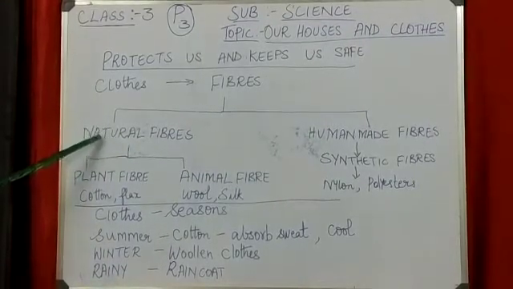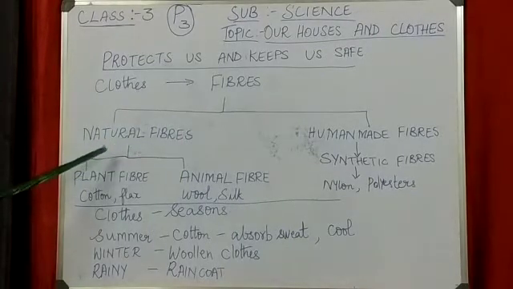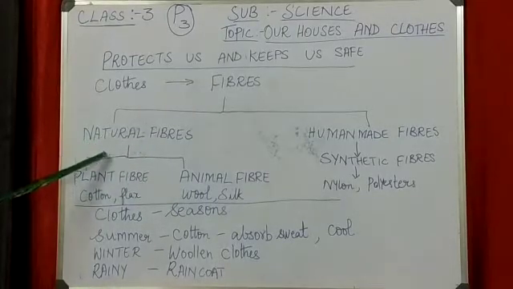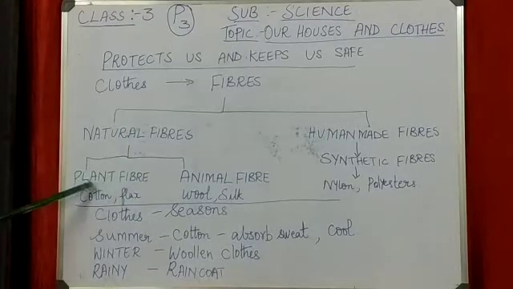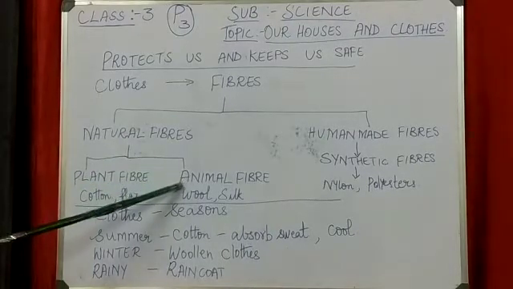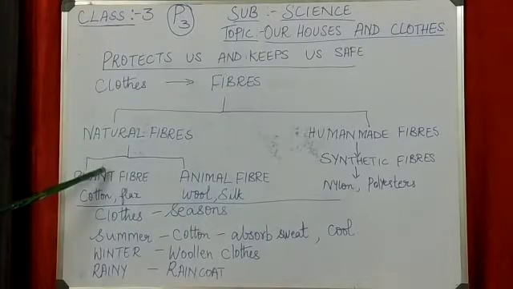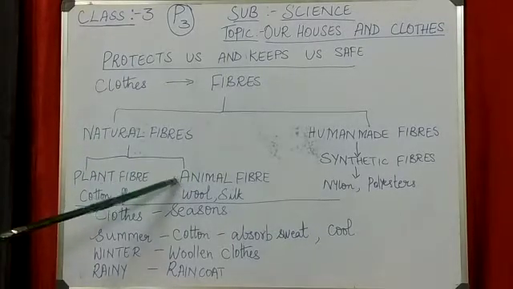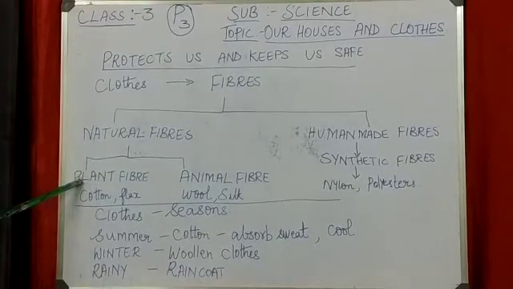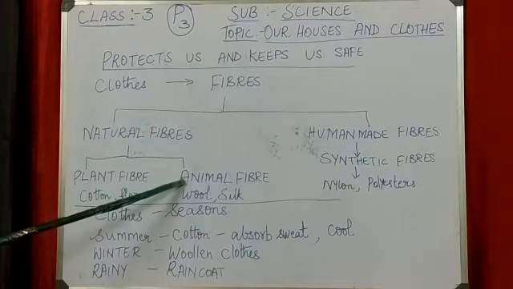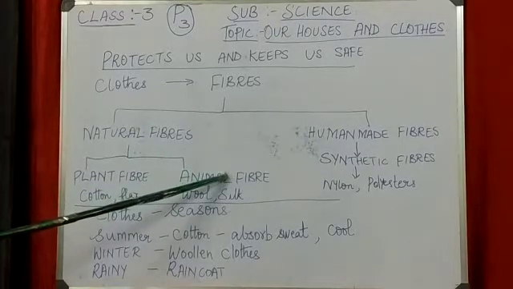Now, how is it available in nature? We get natural fibers from two things: plants and animals. The fiber which we get from plants is called plant fiber, and the fiber which we get from animals is called animal fiber.